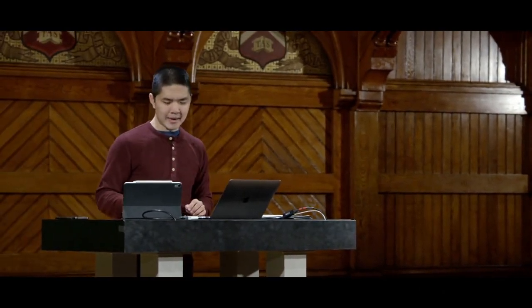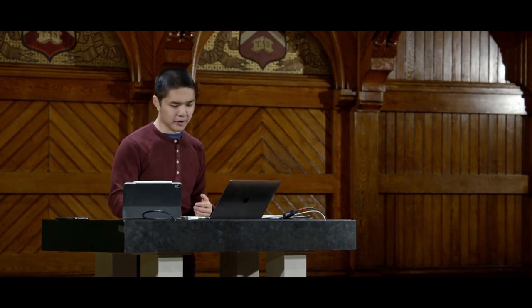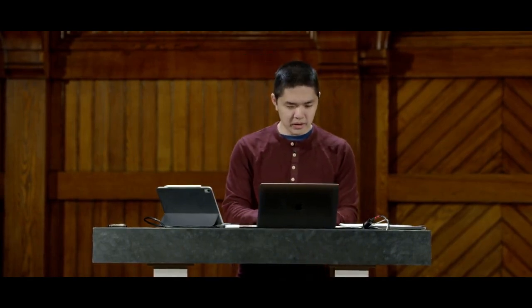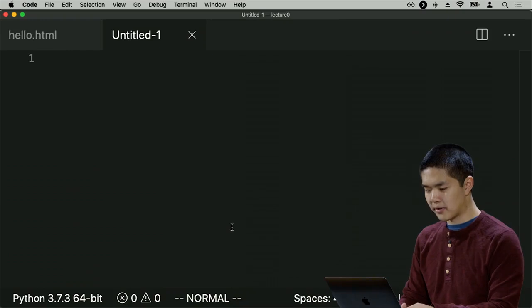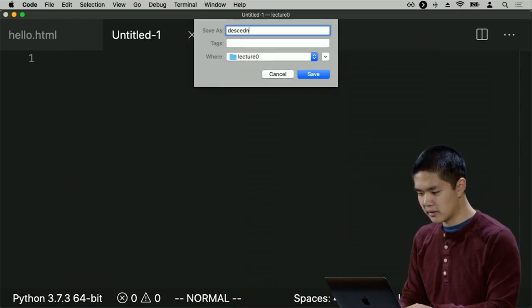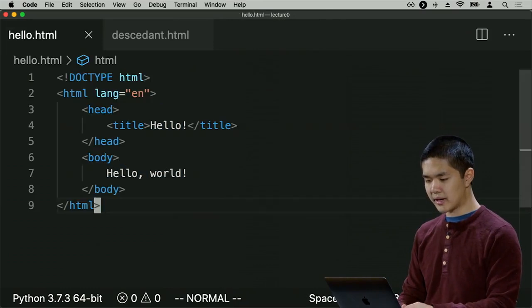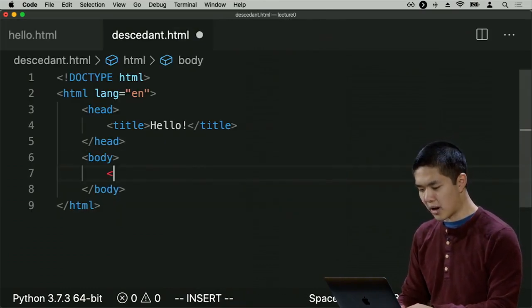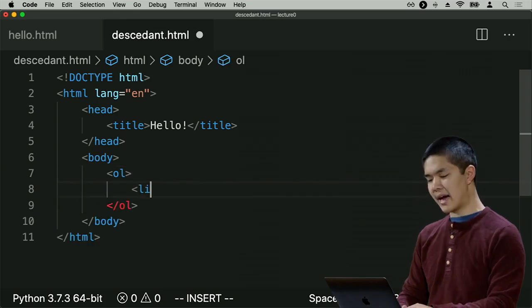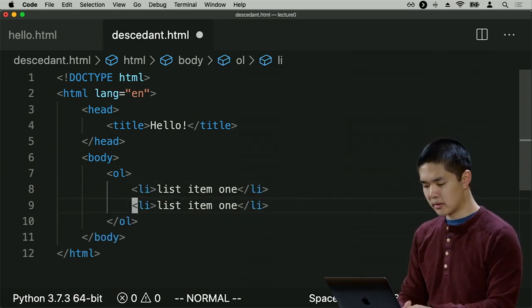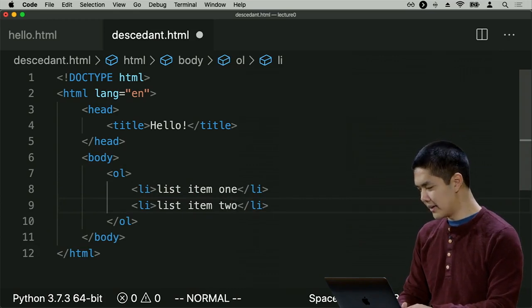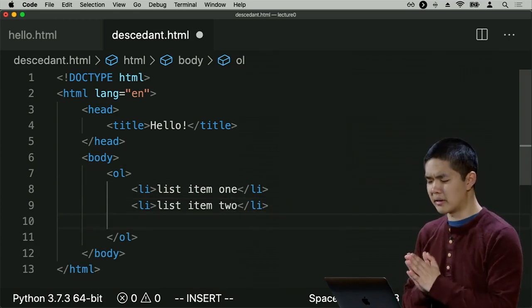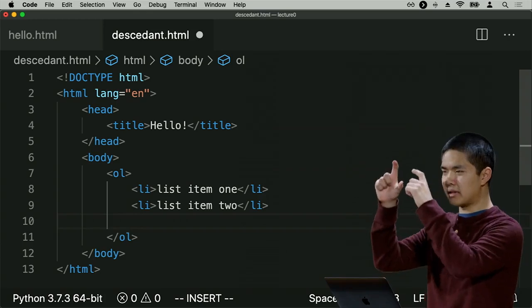And we'll start by taking a look at the descendant selector, which is used to select all of the elements that are descendants of some other element, for example. So let's go ahead and create a new file that I'll call descendant.html. That, again, will start with the same code. And inside the body of this page, I want an ordered list that maybe has a list item 1 and maybe list item 2. And it turns out with lists in HTML, you can nest lists inside of other lists.